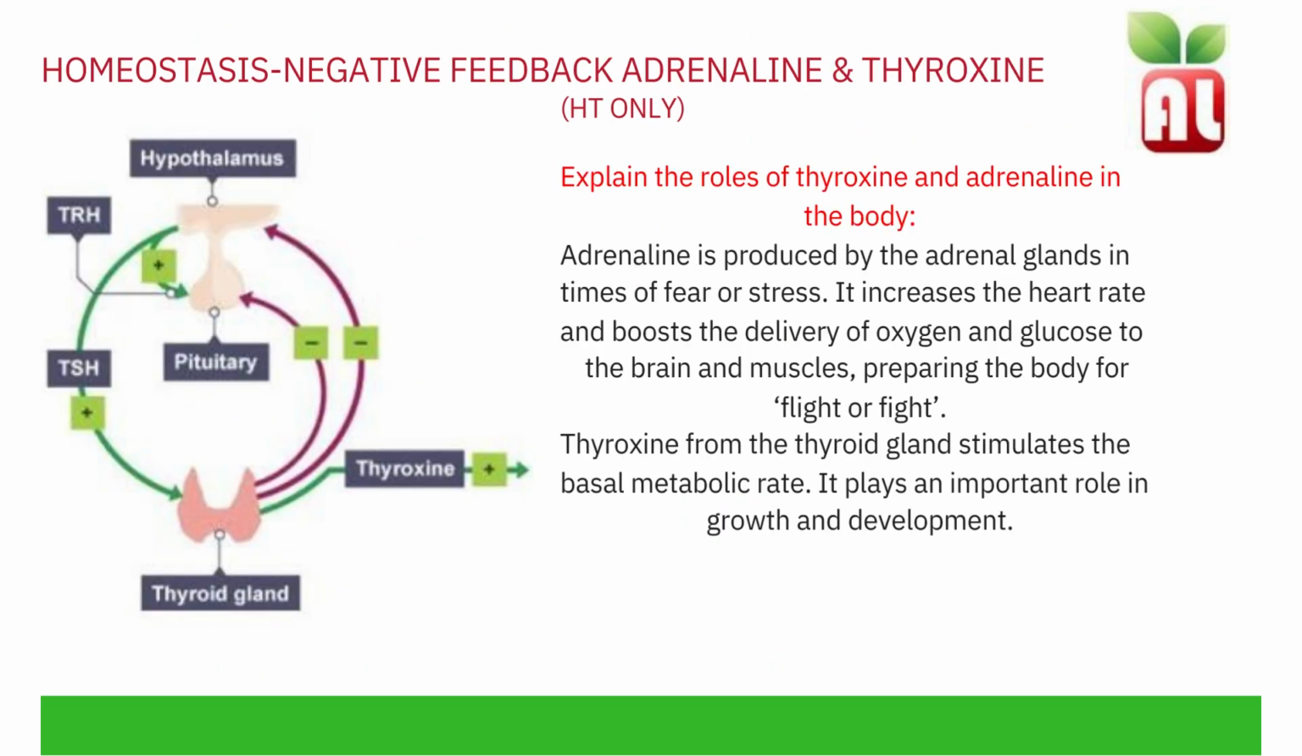The roles of adrenaline and thyroxine in the body are part of a negative feedback system. Adrenaline is produced by the adrenal glands in times of fear or stress. It increases the heart rate and boosts the delivery of oxygen and glucose to the brain and muscles, therefore increasing the rate of respiration, releasing more energy, preparing the body for fight or flight.